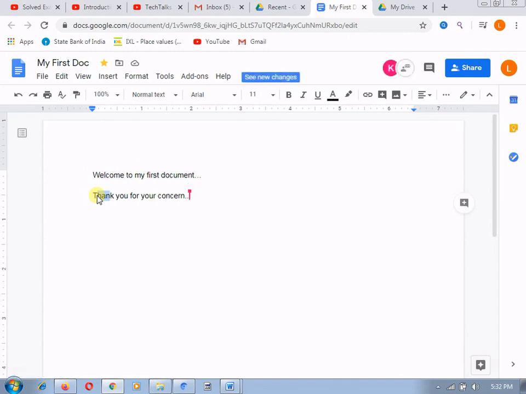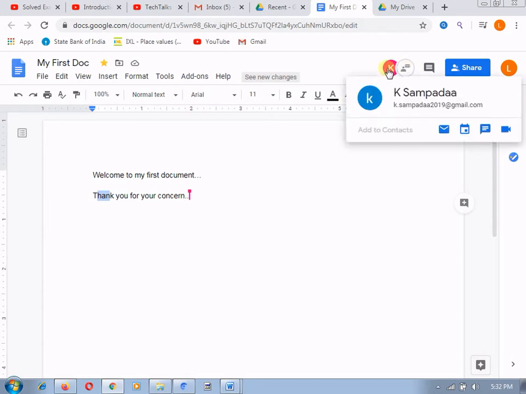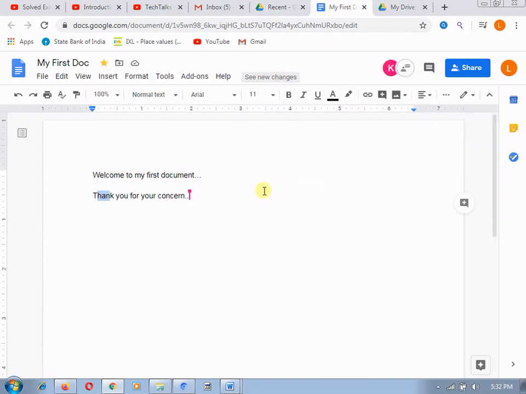So the main thing is that if you share the document, all the persons with whom you are sharing your document, here you can see who has made the changes, the name is provided over here. And currently that K Sampada mail ID is working on it, so that's why it is showing you who are the persons working on this sheet or the document currently. So in this way, this is the main facility provided, that we can work online and in a team. There are no duplicate copies, and we are working on the same document from different locations.